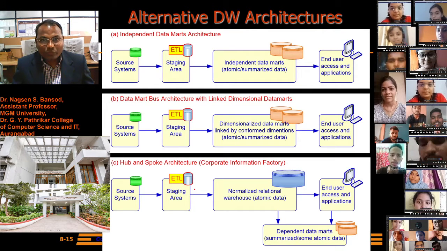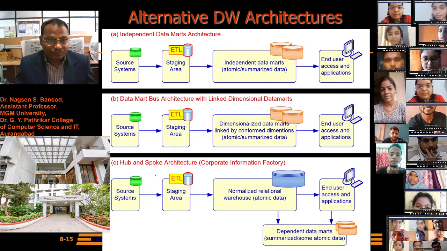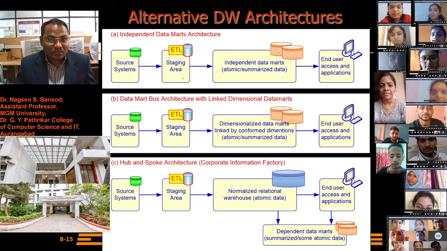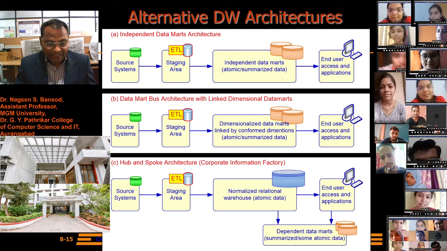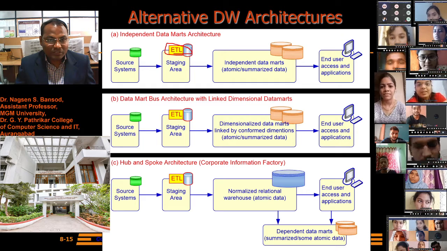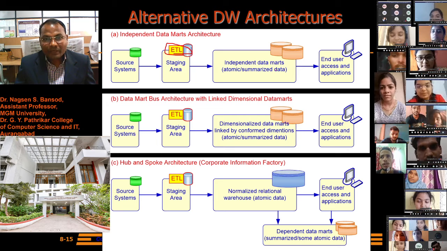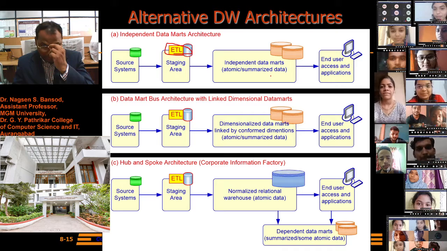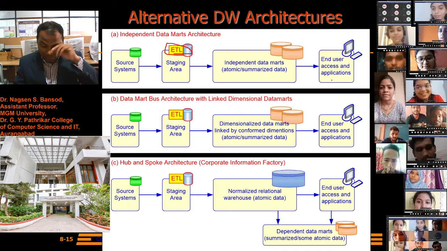Alternative data warehouse architecture: independent data mart architecture. The source of data, staging area, extraction transformation load (ETL), then independent data mart, atomic summarized data, end user access, and applications.